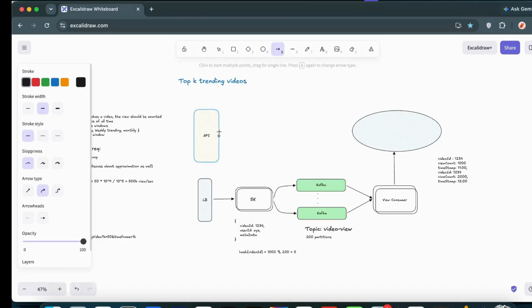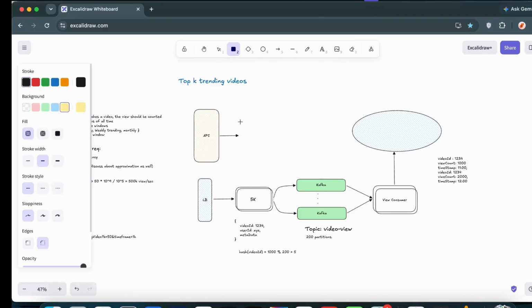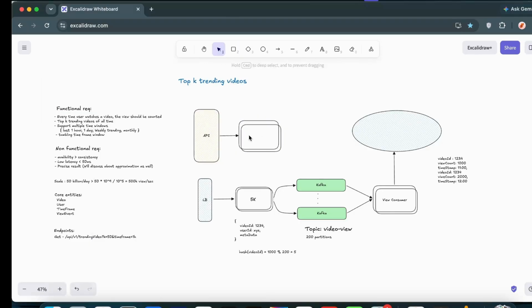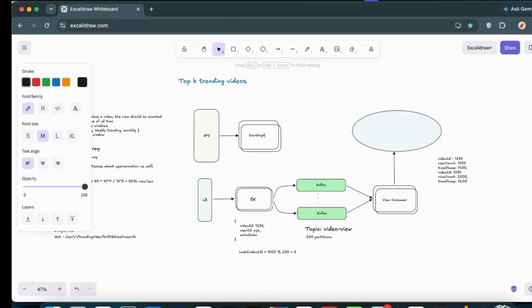Then this API gateway communicates with the trending videos server, so obviously they will be horizontally scaled. Again, there will be multiple instances available, multiple servers will be available, and this we can call trending videos, something like that.